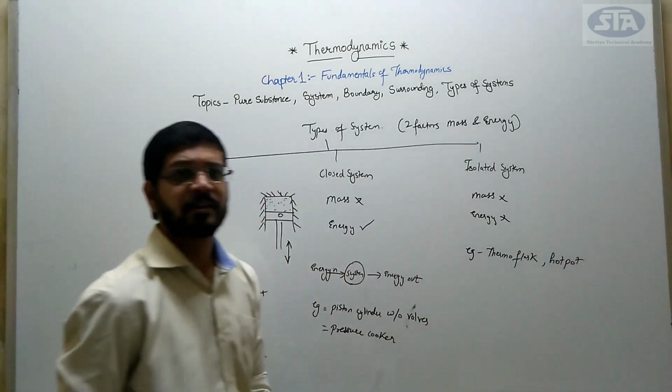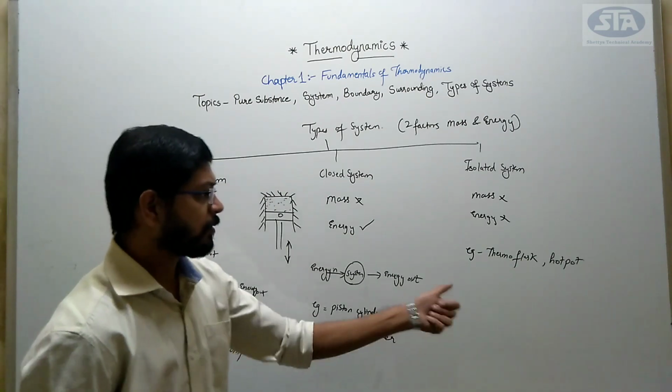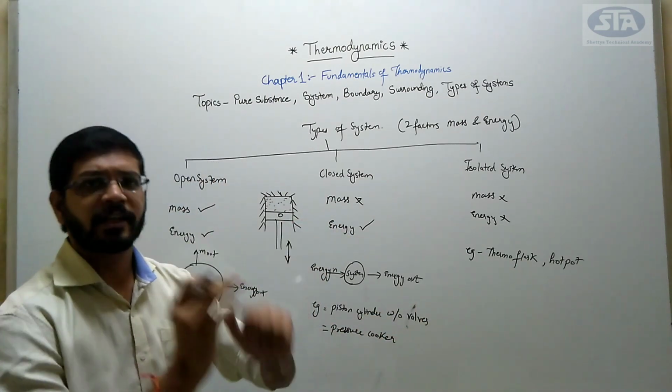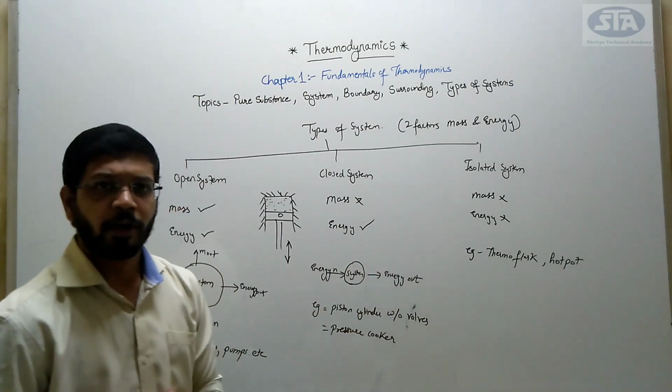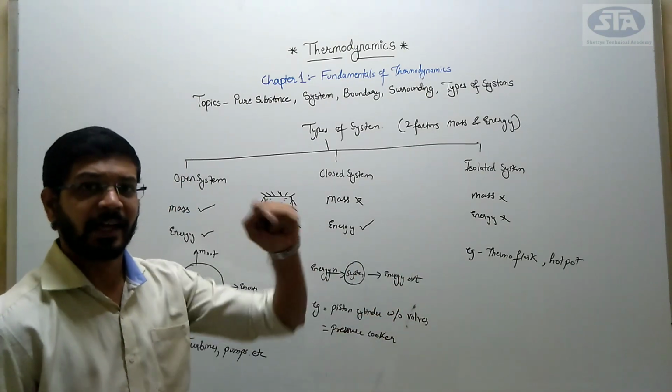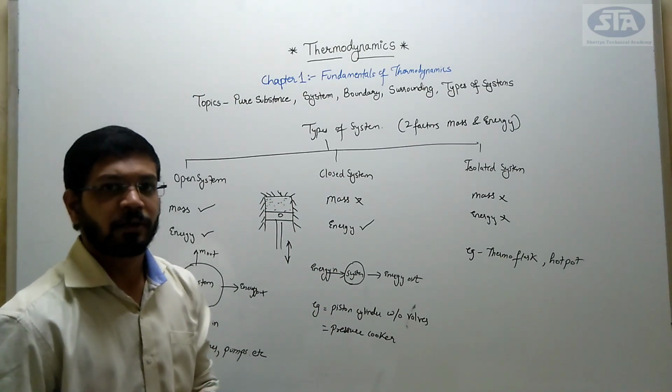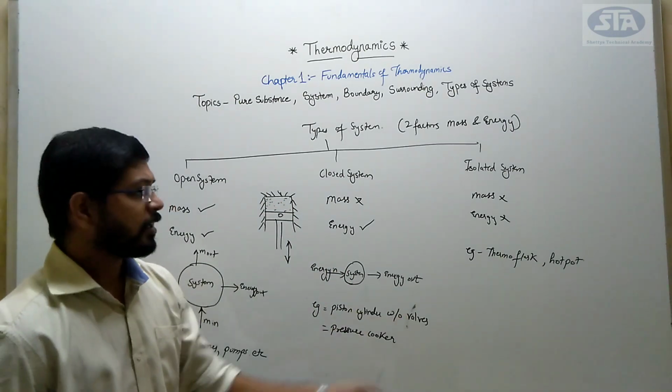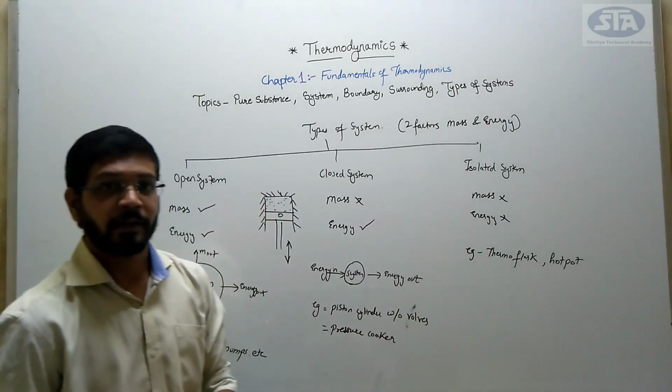But if I have a thermoflask and in that I pour hot water, after some time, will it remain that hot as I had poured at the initial stage? No. So we can't say that it is a proper example of isolated system.